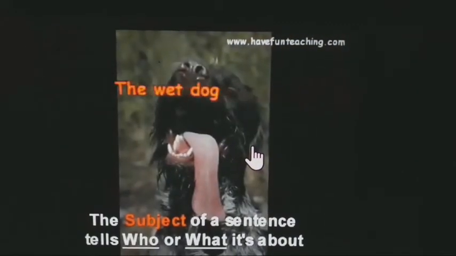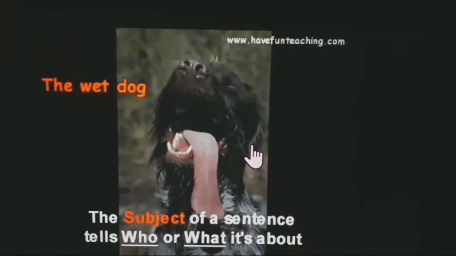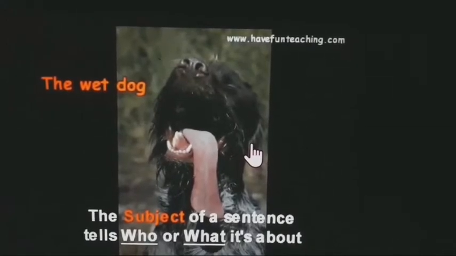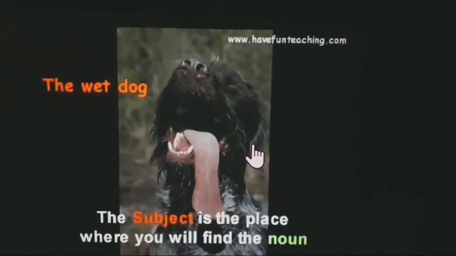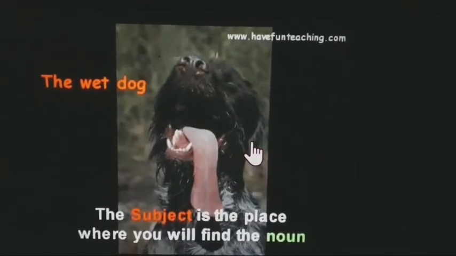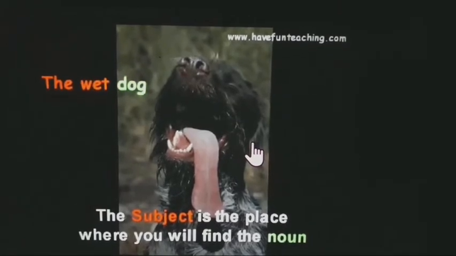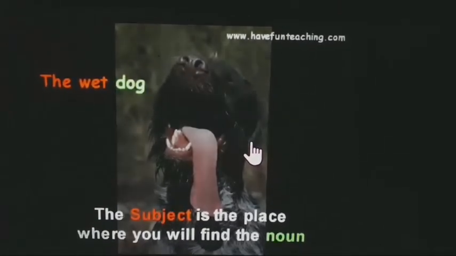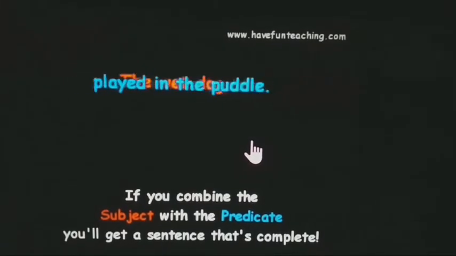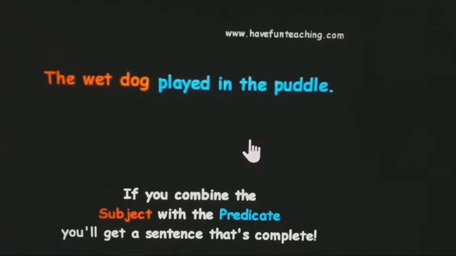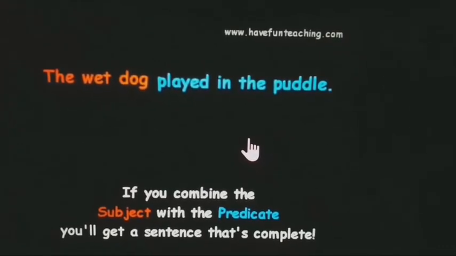Subject of a sentence tells who or what it's about. The subject is the place where you will find the noun. If you combine the subject with the predicate, you'll get a sentence that's complete.